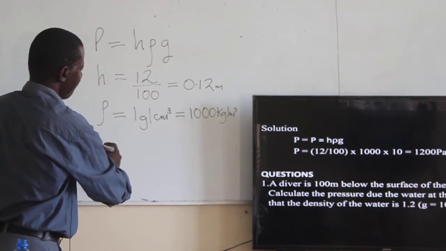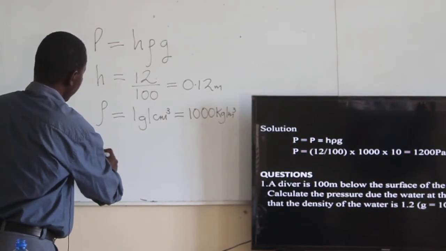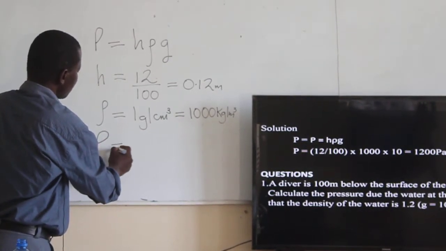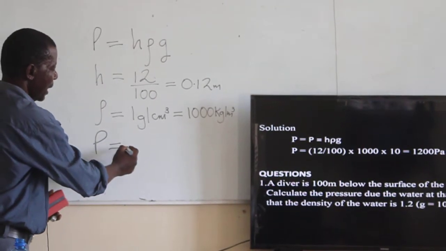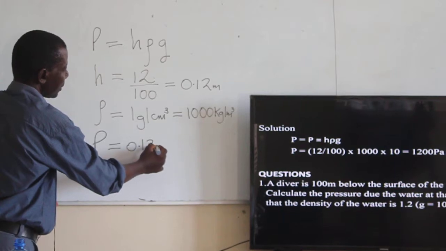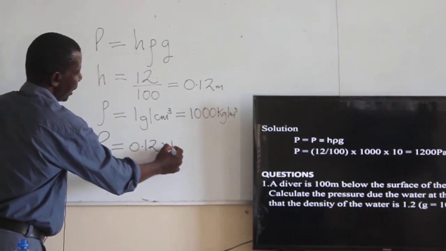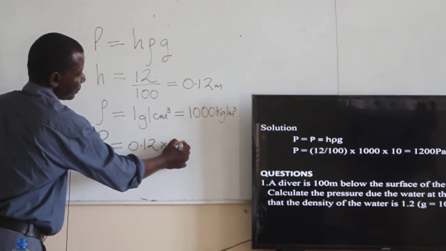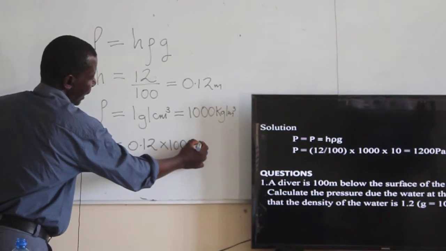So pressure therefore, substituting those values: the height is 0.12 multiplied by 1,000 multiplied by 10.